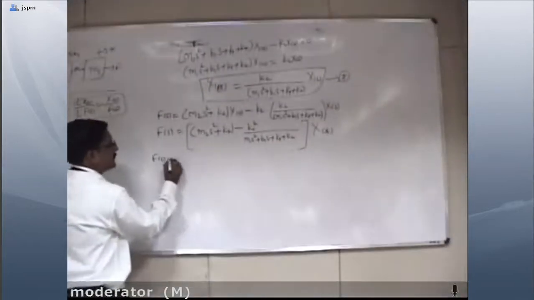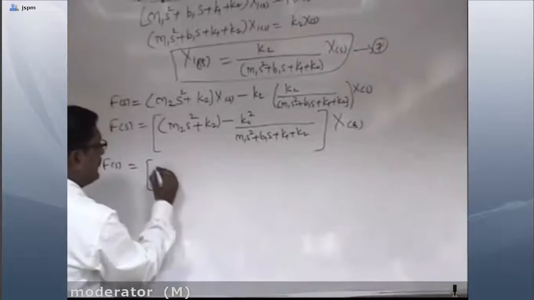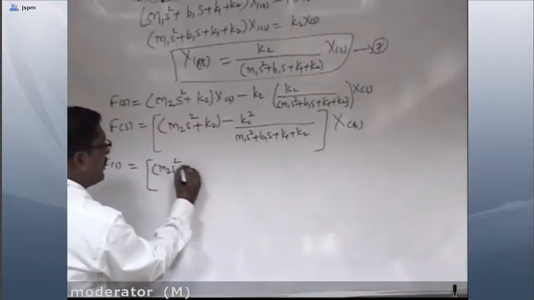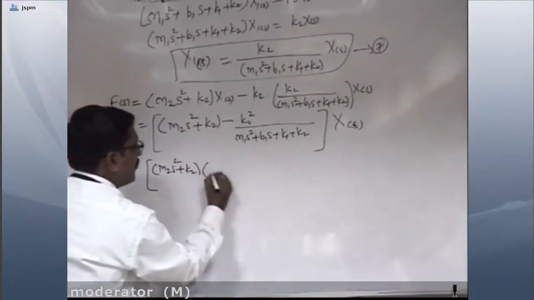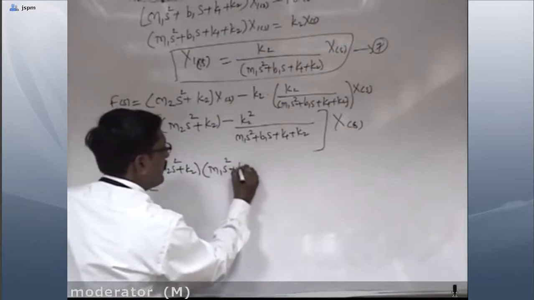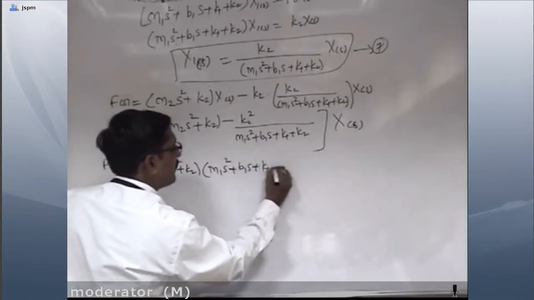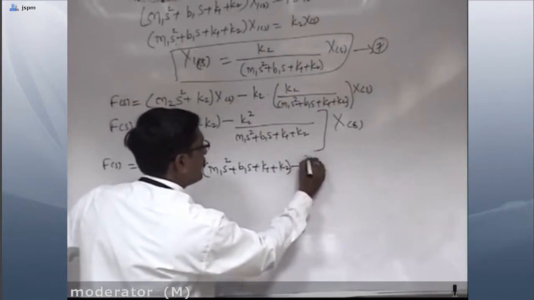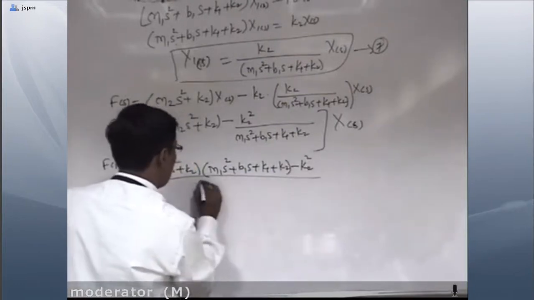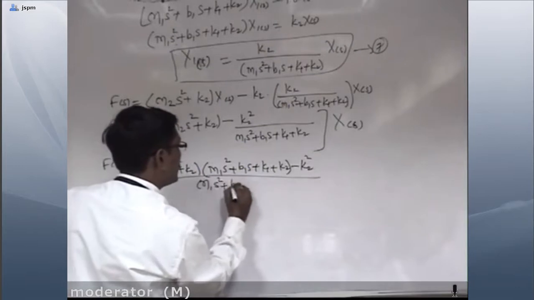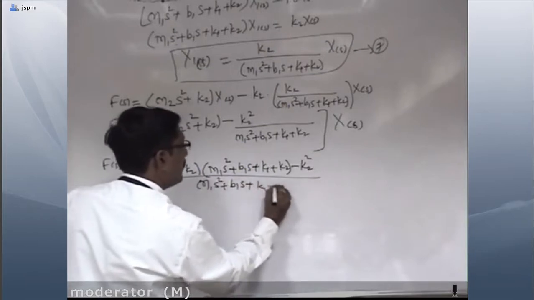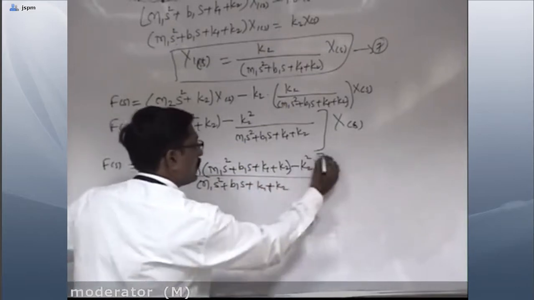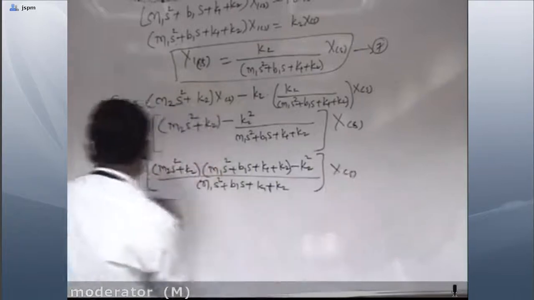So F(s) is equal to, taking the LCM, (m2 s² + k2)(m1 s² + b1 s + k1 + k2) minus k2², divided by (m1 s² + b1 s + k1 + k2), into X(s).